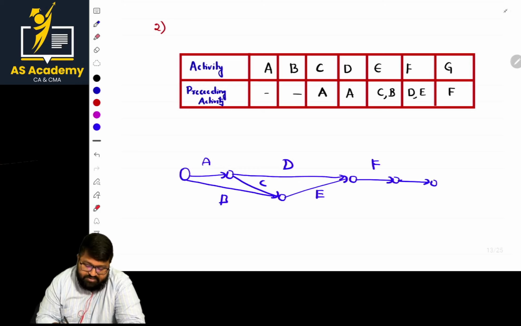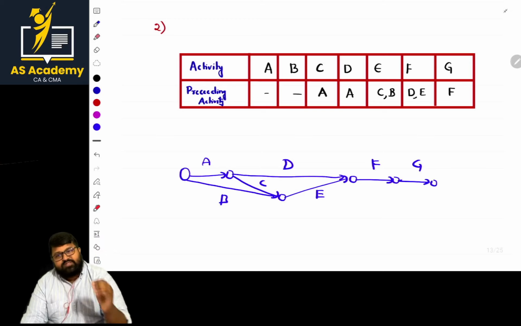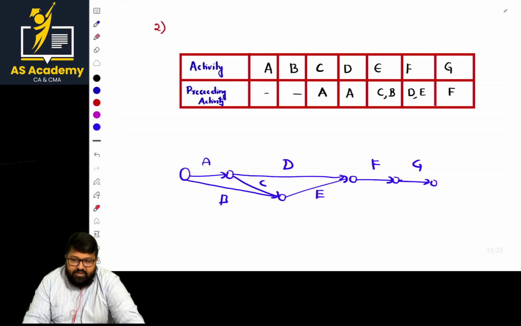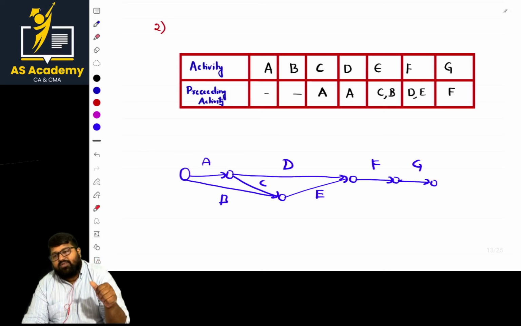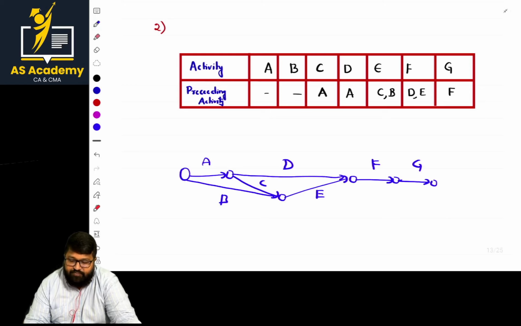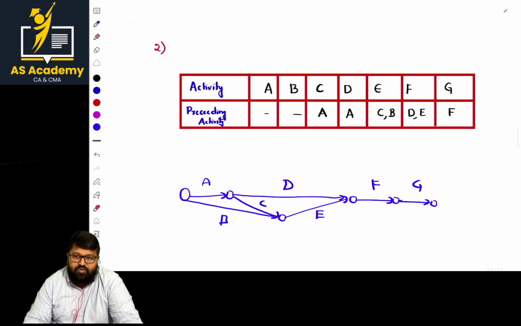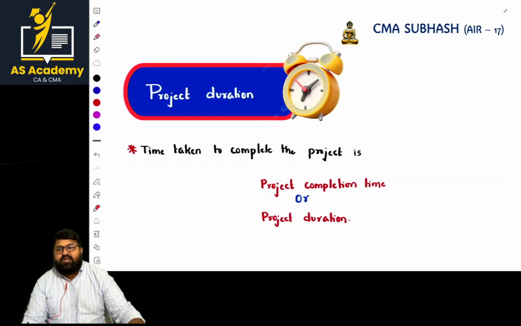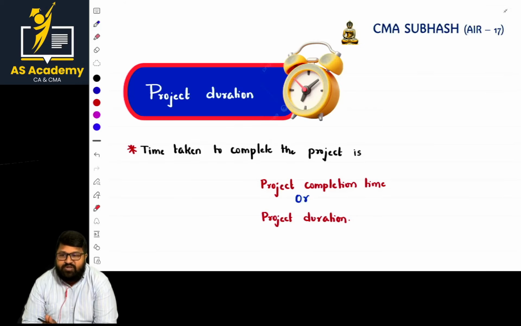That is clear. Why I am concentrating only on the network diagram is that it is the base part. If that part is done, you can easily calculate the critical path, the float and all, the standard deviation, the variance. So that is a basic important part. Once the diagram is done, go with the cross check of the questions. Go with the points. If you're done with the points, then it's fine. Till here we are done with the basic construction of the network diagram.